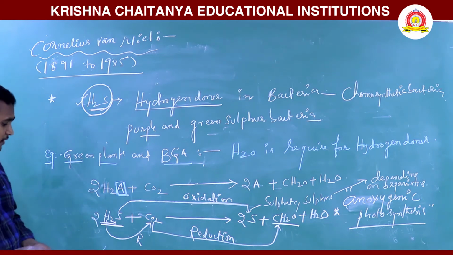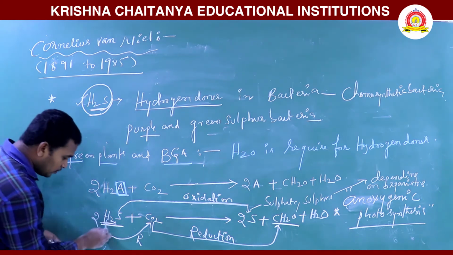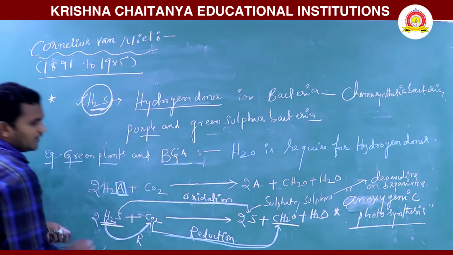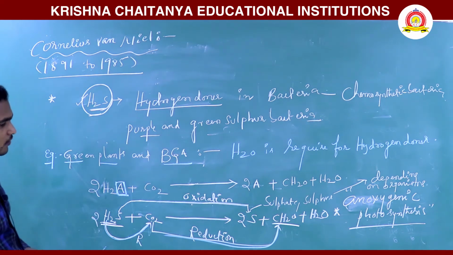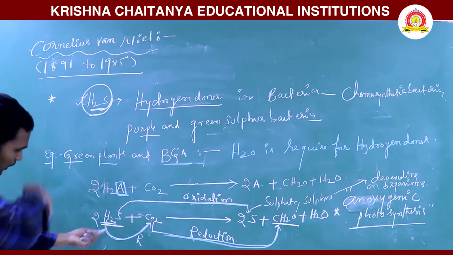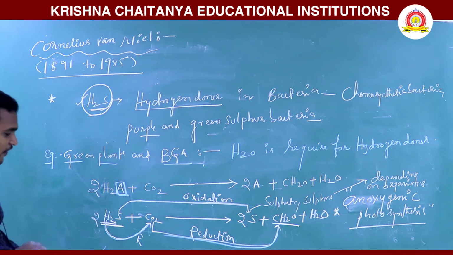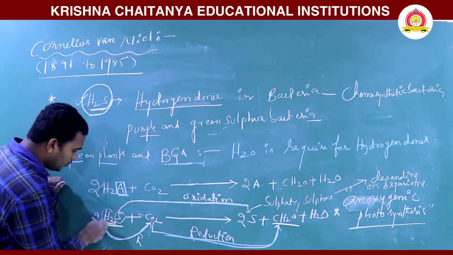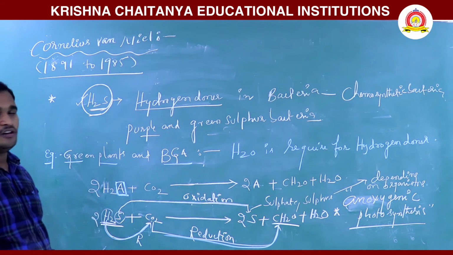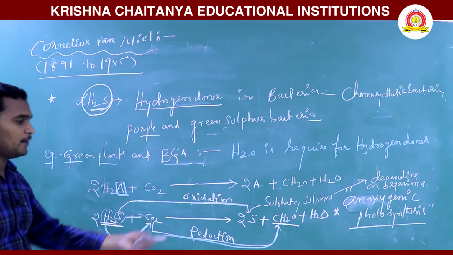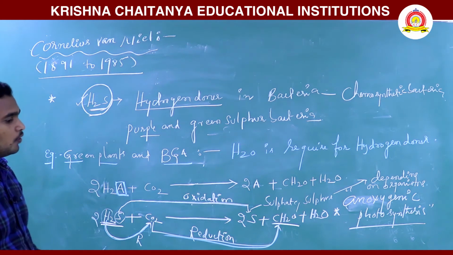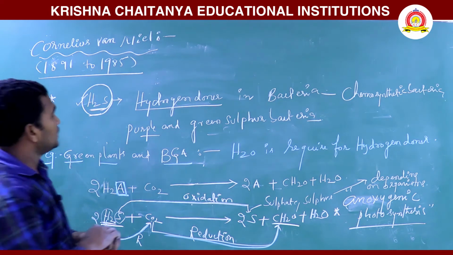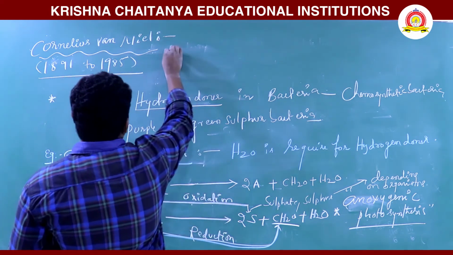Next, these hydrogens reduce carbon dioxide, which is converted into food material. That is called reduction. Here, the donor is hydrogen sulfide only. It is oxidized and converted into sulfate, and the hydrogen reduces carbon dioxide and is converted into carbohydrates. This is what we observe in bacteria. Next, the same equation we will apply to plants.